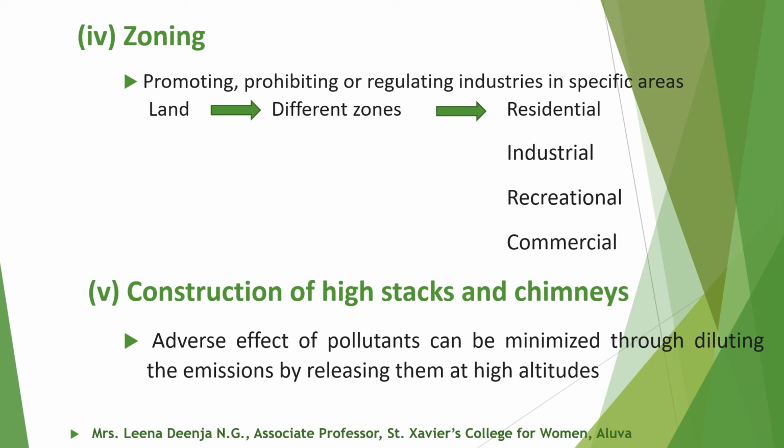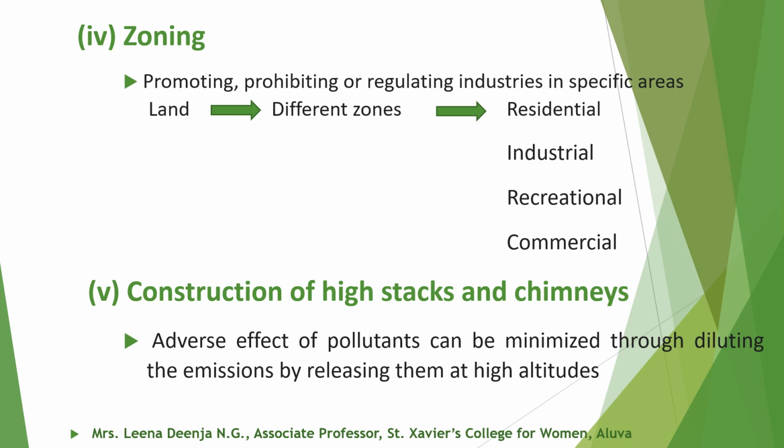Fourth method is zoning. Zoning means promoting, prohibiting, or regulating industries in specific areas with a view of protecting the environment. Governments divide the land under its control into different zones such as residential, industrial, recreational, or commercial areas, and each zone can be used only for the designated purpose.